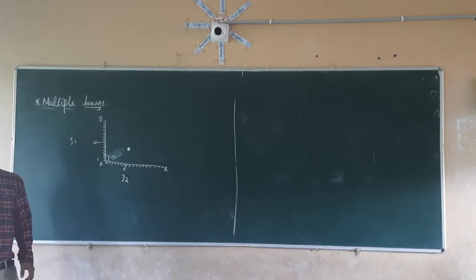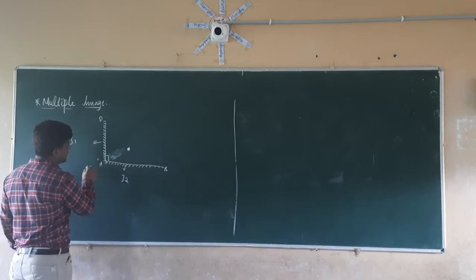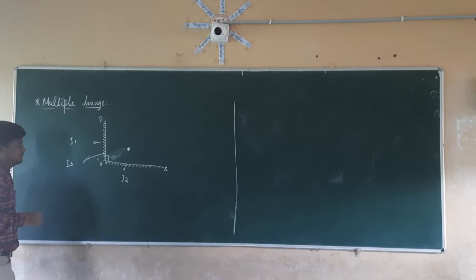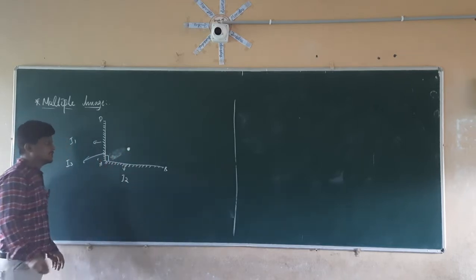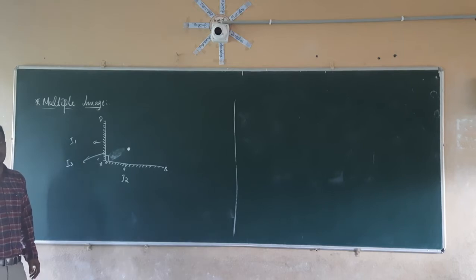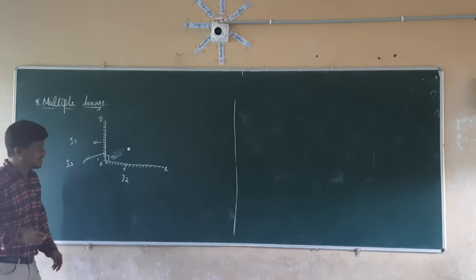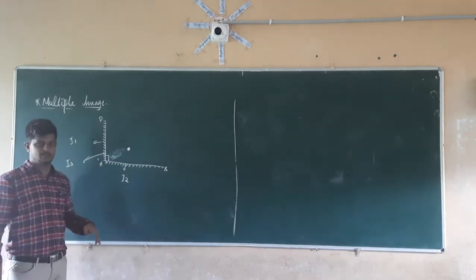No. It is going to form another image, that is nothing but in between here or here, it is going to form a third image, that is nothing but here it is going to form I3 image. So this object is going to form how many images? When two mirrors are kept at right angle, it is going to form three images.